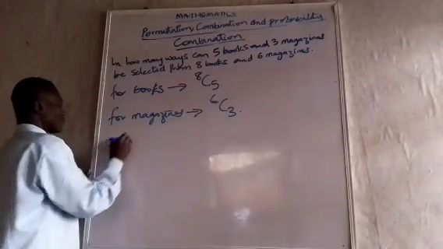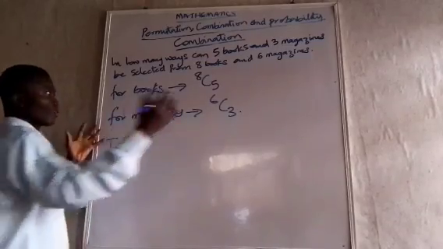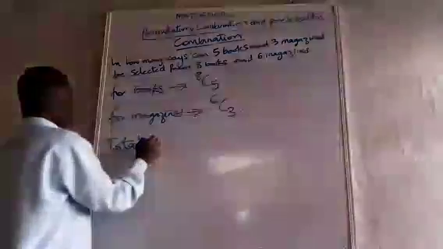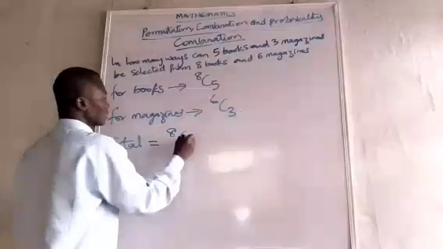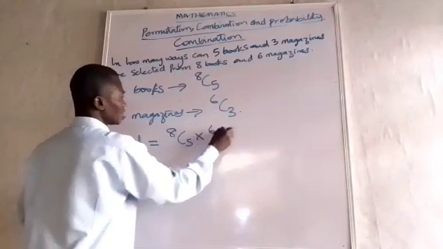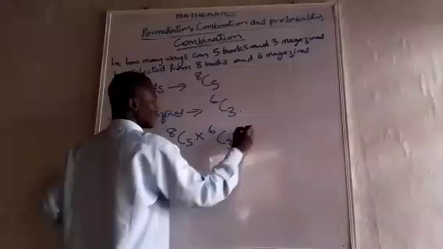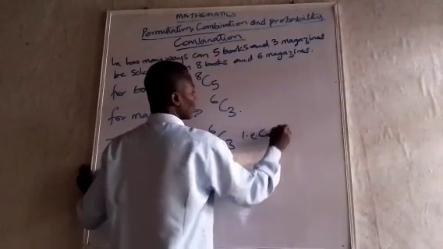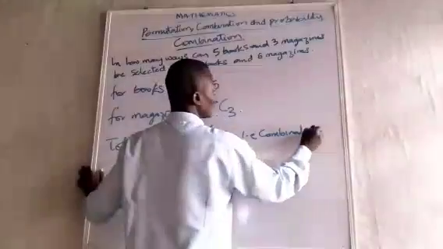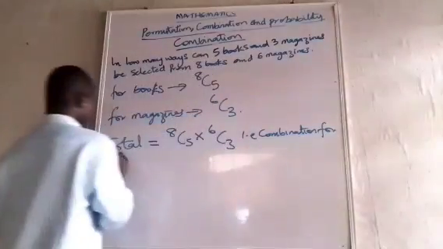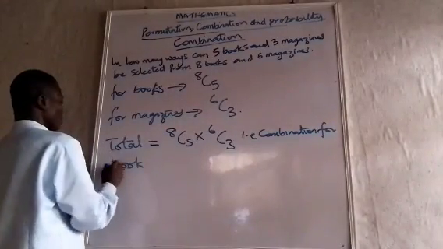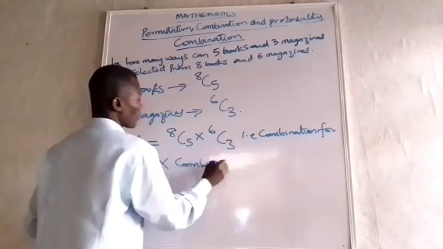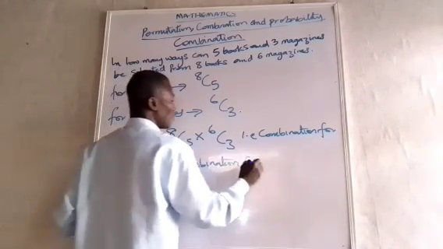So the total, because it is a combination of the books and magazines, not separately, is 8C5 times 6C3. That is the combination for books multiplied by the combination for magazines.